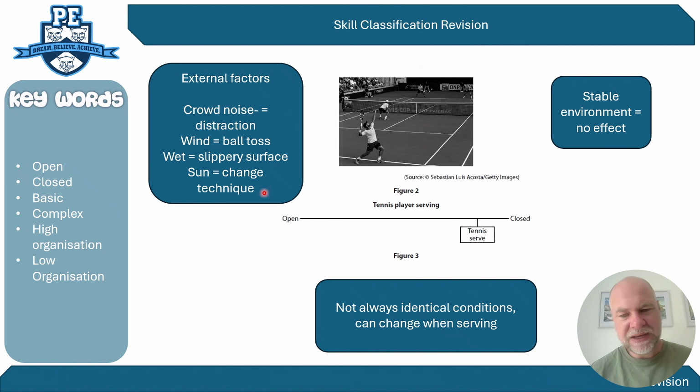Now, I don't think it would be the exact same question. It might give you a different scenario, but give you the same sort of justification. It might say, why is a skill more at the basic end versus the complex end? And you go through the same process. So say why it is at that top end, whatever the scenario is, give a statement to say it isn't always the case, and a slight reason why, like conditions can change, or that it's not fully at that end for whatever reason, depending on the example we're looking at, and then justify it with some backup examples. Sort of 3-mark question.